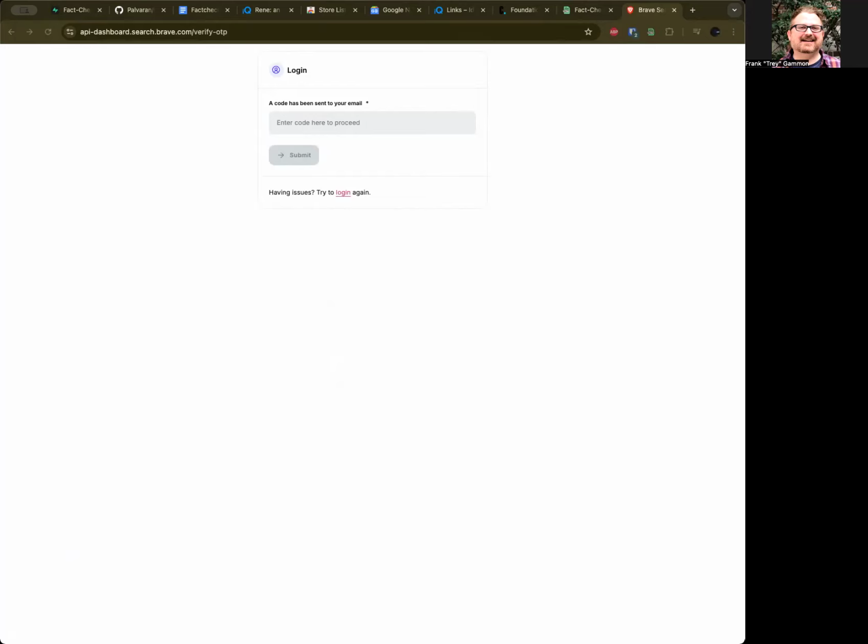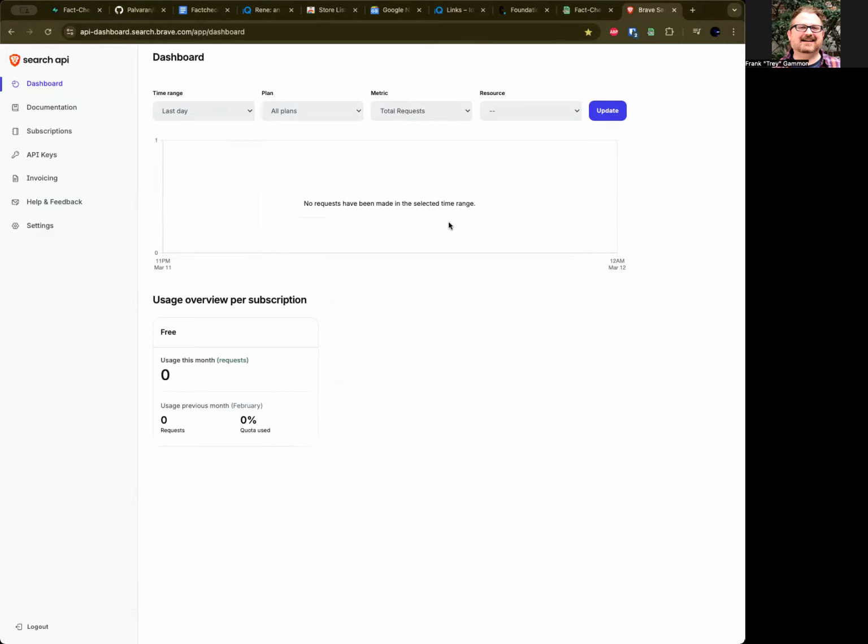All right, the 6-digit code, if my email will ever load, will be, let's see, 528577. Apparently that's incorrect. 528577. Ah, there we go. I fat fingered it.